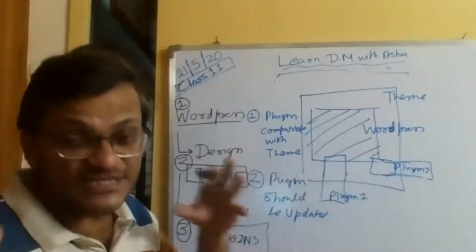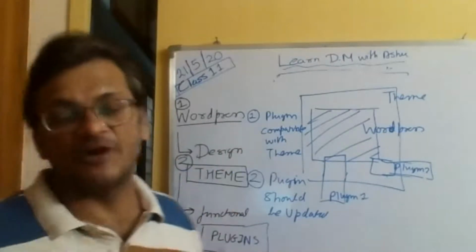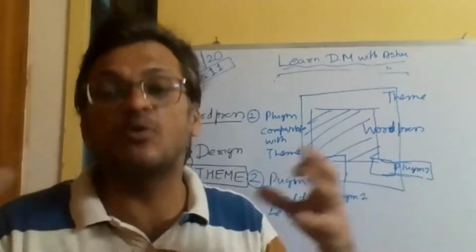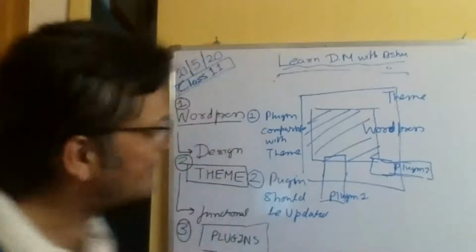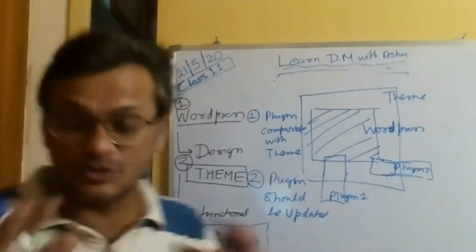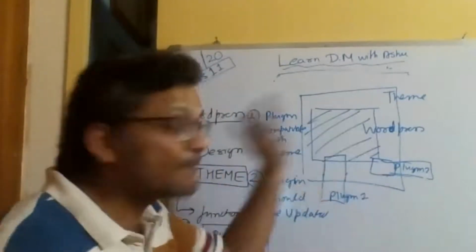The WordPress installation is continuously being updated. WordPress is an open source project. There are many people who are working on WordPress. Some created it so that they can make money by selling themes and plugins, but there are also people who want to do it just to help people. So WordPress keeps getting updated.